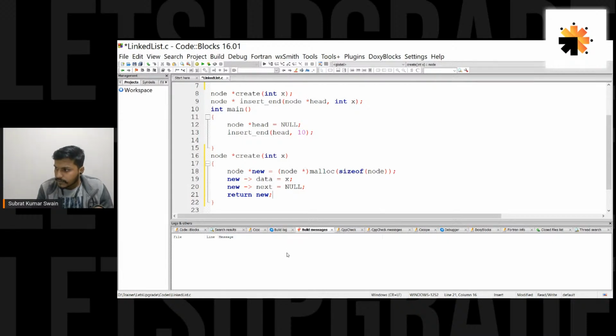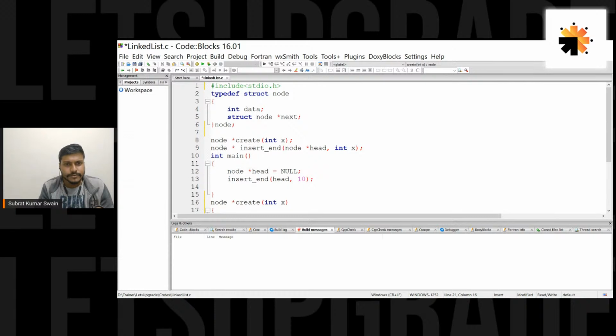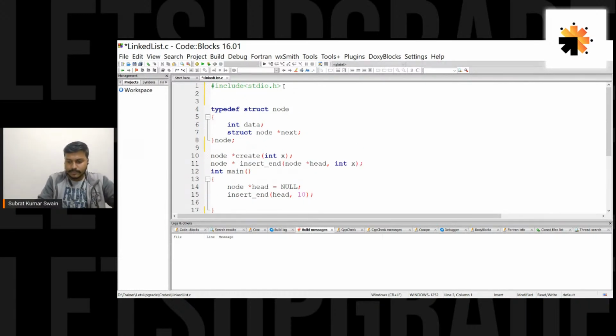I'm still seeing some discussion about typedef. See, guys, typedef is just a simple thing. I hope you're seeing the screen. If I write here typedef int cat, then wherever I write cat anywhere in my program now, that will mean int.